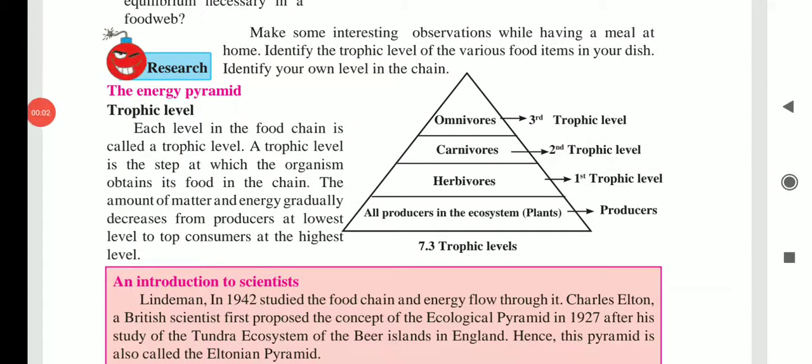Hello dear students, in the previous lecture we already learnt about food chain and food web. Now let us see the energy pyramid.